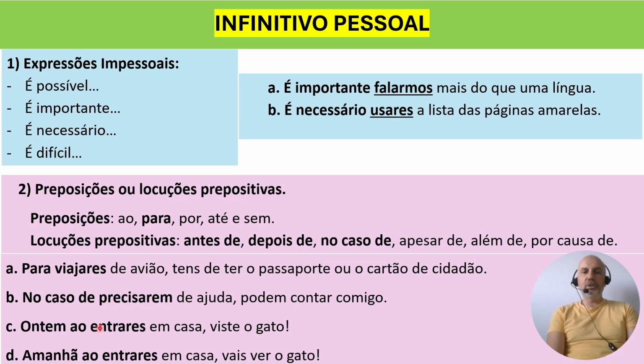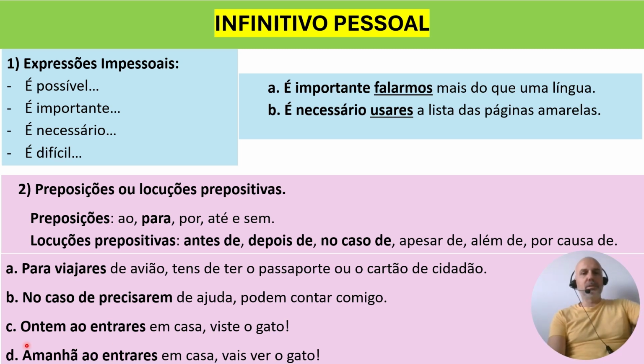And now I'm going to show you two examples with ao. See? Ontem, ao. Amanhã, ao. So for both C and D, I'm using ao. Is it because we use ao a lot? No, it's not. I don't use this connector very often. But this gives you the chance to understand that we use infinitivo pessoal, as I said before, sometimes to talk about things that happened in the past, sometimes things that will happen in the future, and sometimes about the present.